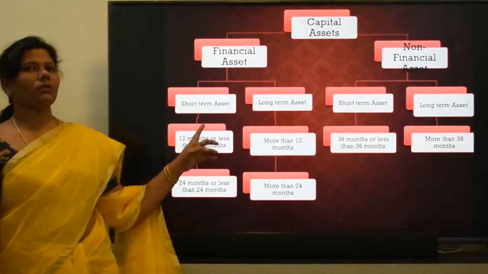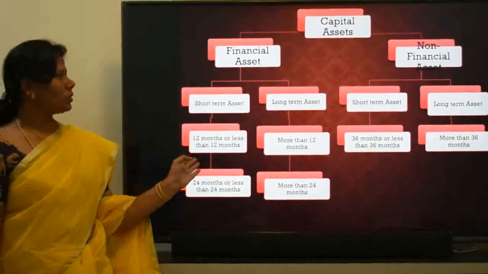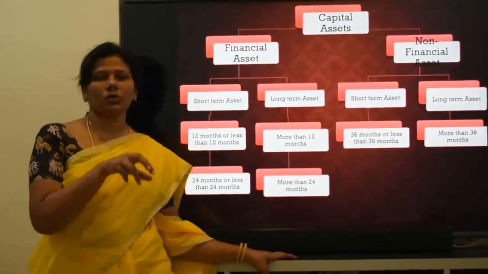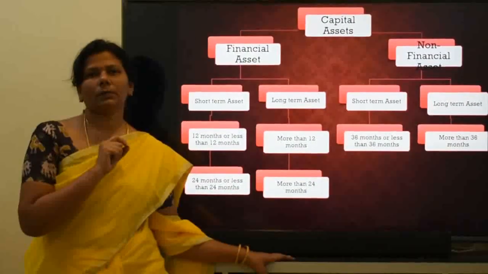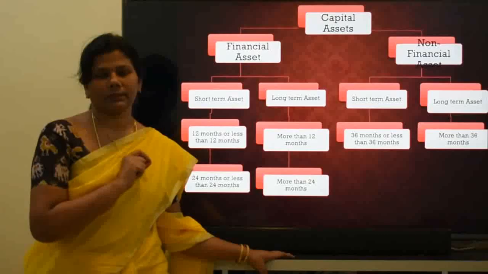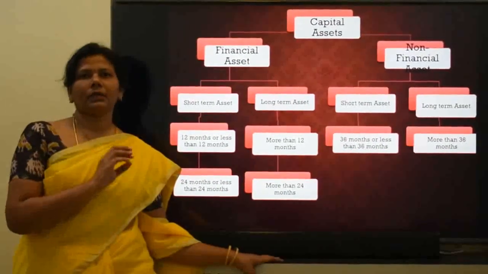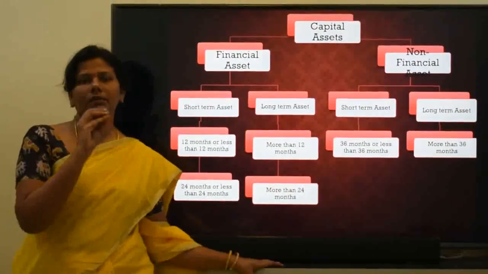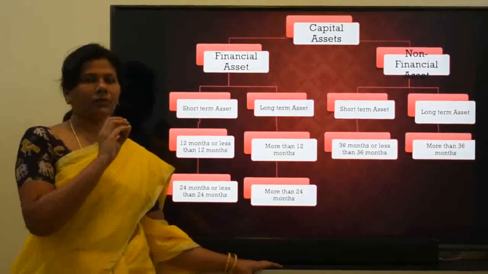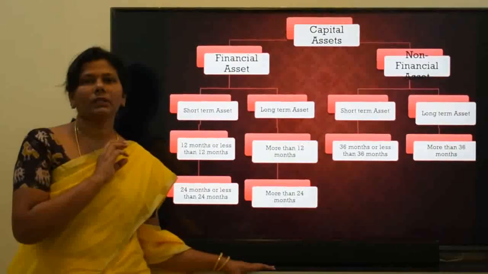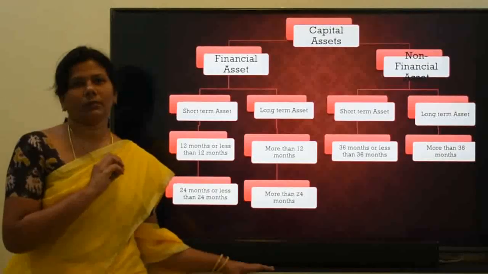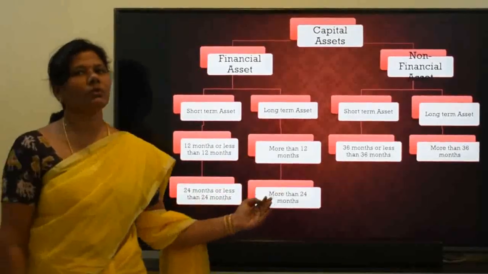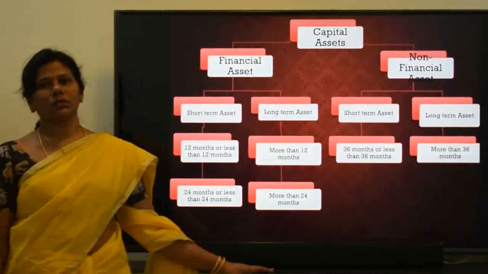This financial asset you have to again classify into short-term asset and long-term asset. How will you identify whether it is a short-term asset or a long-term asset? Depending upon the holding period of the asset. The holding period is the period from the date of purchase to the date of sale. For a financial asset, if the holding period is less than or equal to 12 months, it is called a short-term asset, and if the holding period is more than 12 months, it will be put under long-term asset.